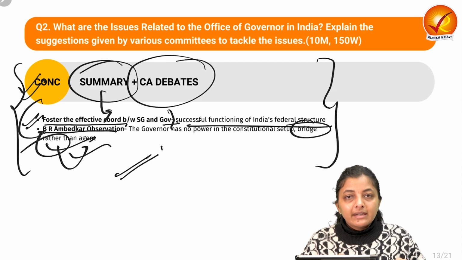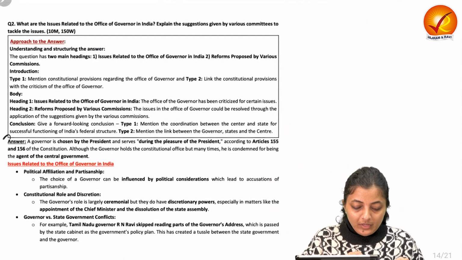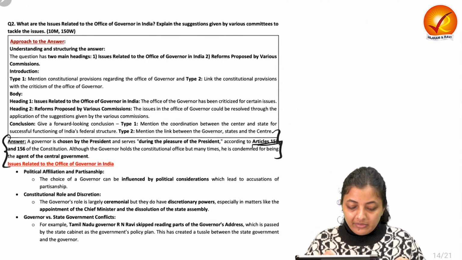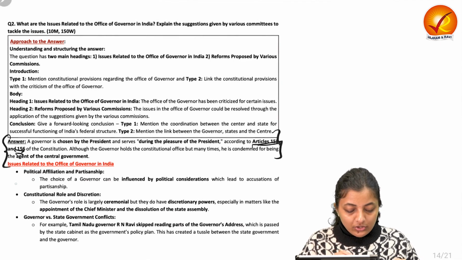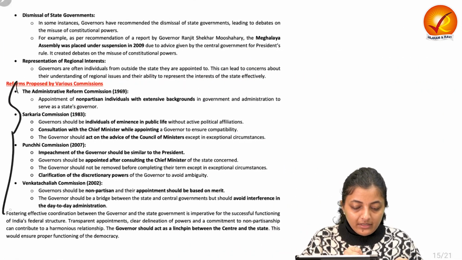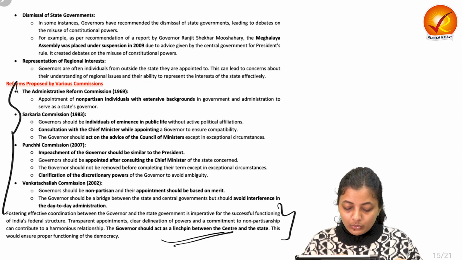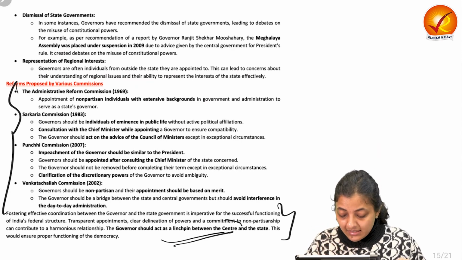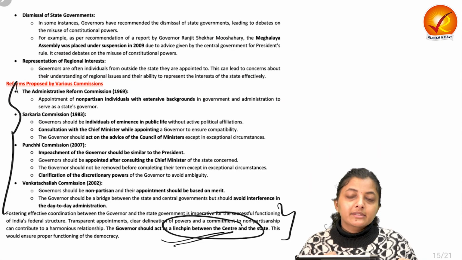So this was our second question. Let's see the model answer. The model answer starts with Articles 155 and 156 of the Constitution, then issues, then reforms, finally coming up with the conclusion that the governor should act as a linchpin between the center and the state.